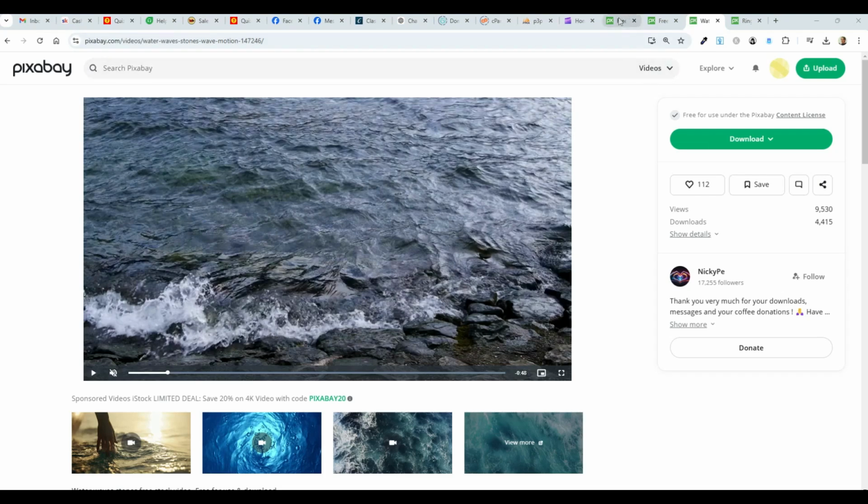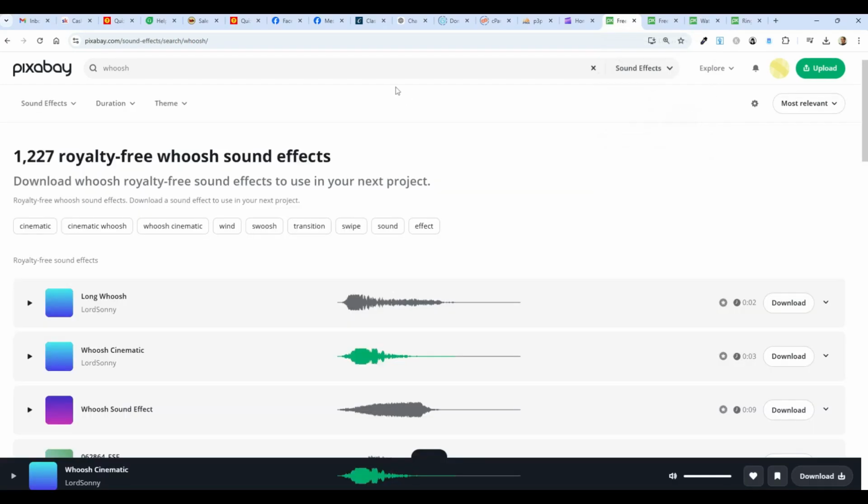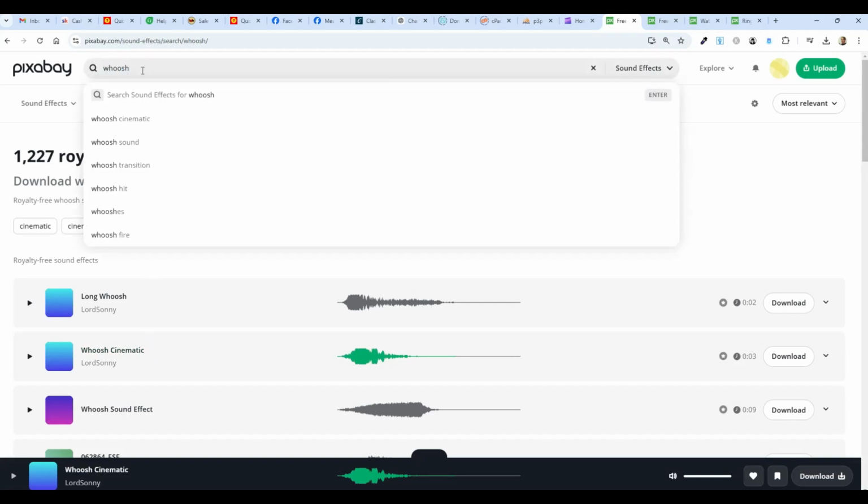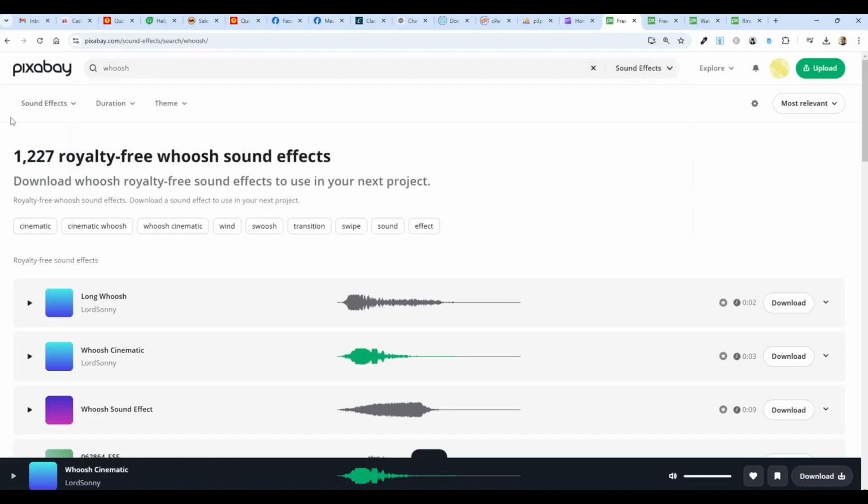Now I'm going to show you the sounds. I don't quite have a way to give a link to them, but I'm going to show you where they are. So one thing I needed is a whoosh sound, and I'm grabbing this one right here. It is kind of loud, so I'm not going to play it here, but you'll hear it when I assemble this in Canva. So it's right here, whoosh cinematic, and I did a search for whoosh and made sure I got sound effects as the media type here. And it's this one right here, whoosh cinematic.